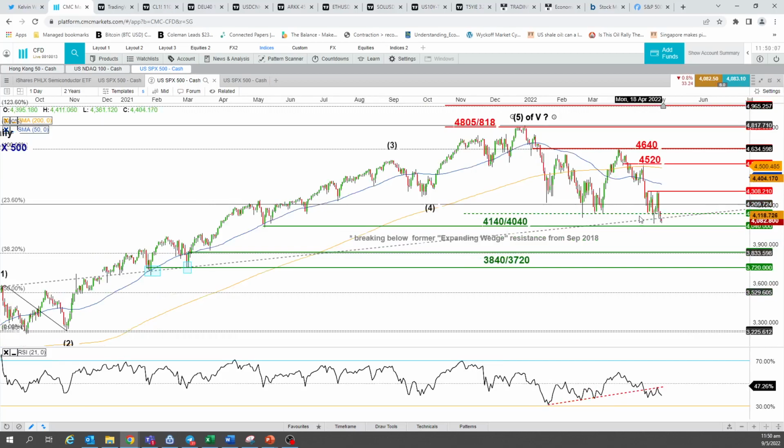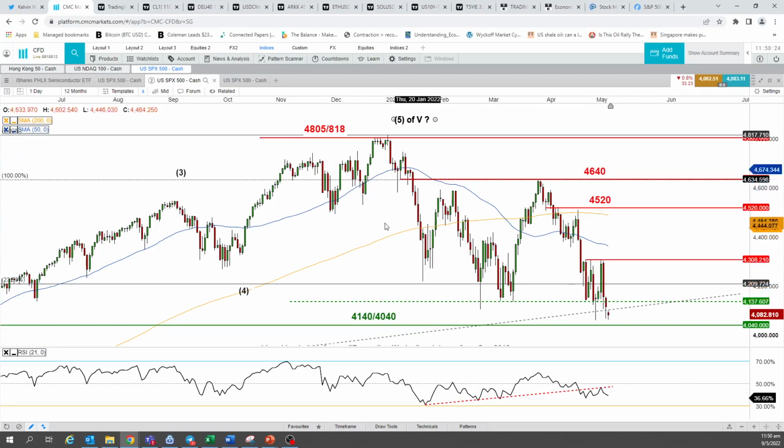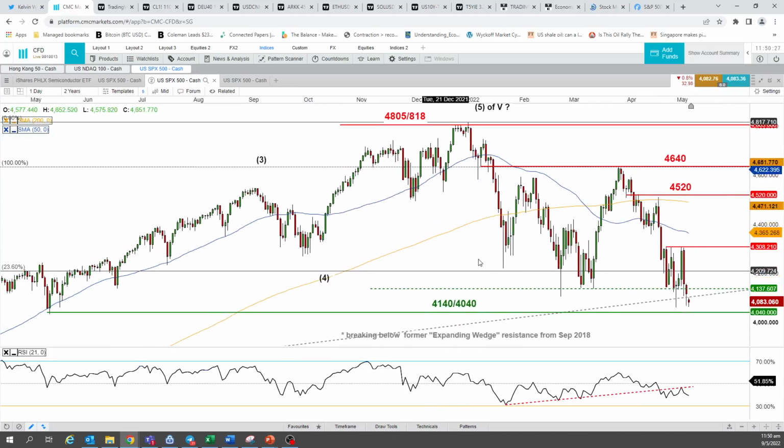So overall, the trend bias still remains bearish on a medium-term basis, as indicated by the 50-day moving average, which indicates that there is a stronger potential for us to see a further down move this week on the SPX 500. The latest element I'll share with you is currently intraday, because this is the SPX 500 as quoted on our CMC Next Gen platform, where we're taking the price action from the futures market that is trading right now in the Asia time zone, the E-mini. We're using the prices of that to infer our cash SPX 500 product on the CMC platform. So you could see that price action now is trading below this dotted gray line.